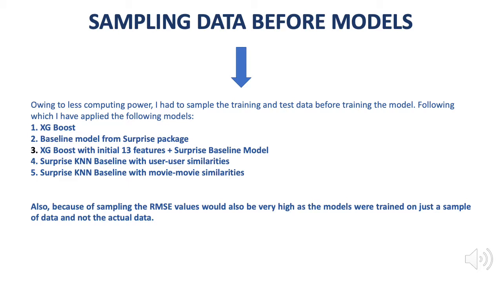The models which I applied are XGBoost and the baseline model from the Surprise package. Surprise is a package which has a lot of recommendation algorithms in it. Then I tried to combine XGBoost with the initial 13 features and the Surprise baseline model. Then I implemented a Surprise KNN baseline with user similarities and movie similarities. So these are the 5 models which I tried to implement.